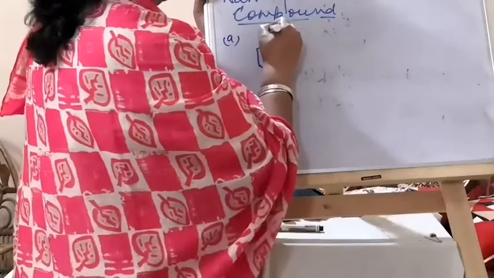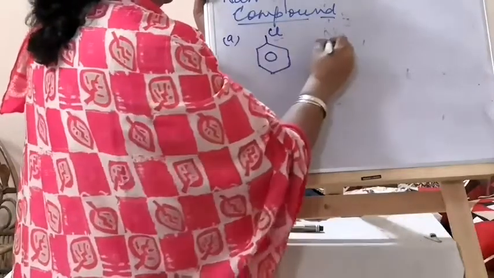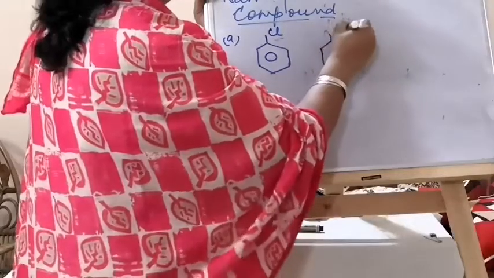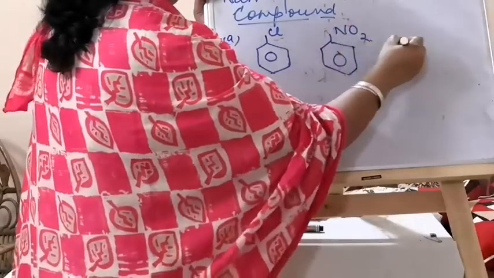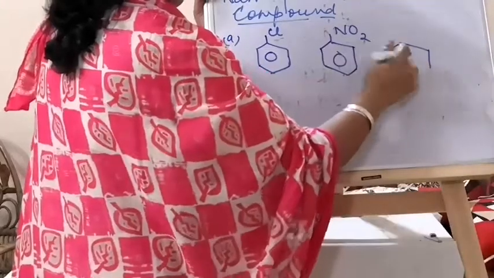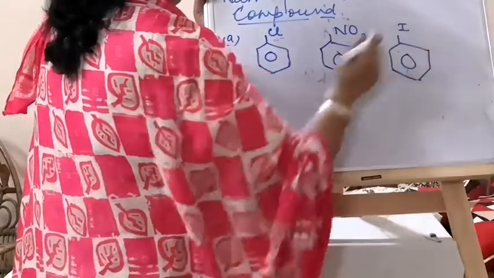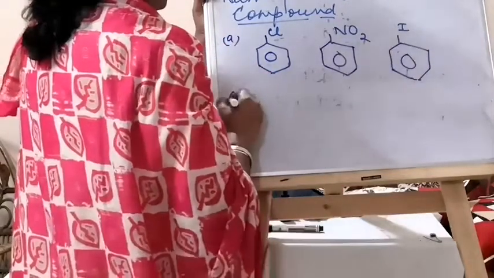And if here is a chloro group, or you have a nitro group, or an iodo group, so it is chlorobenzene.